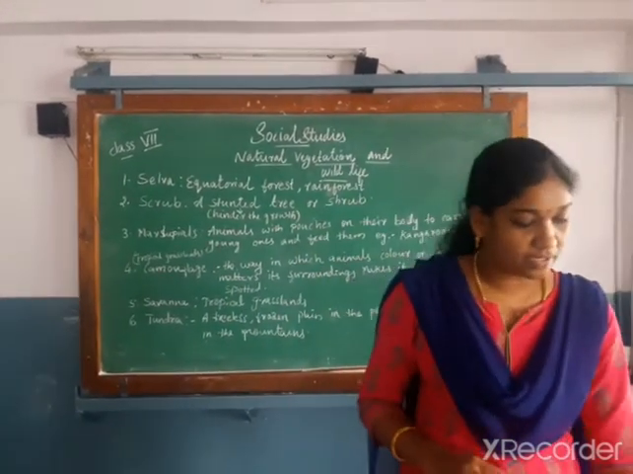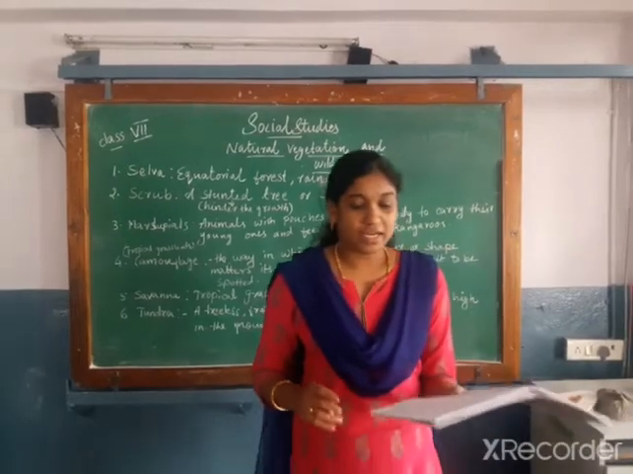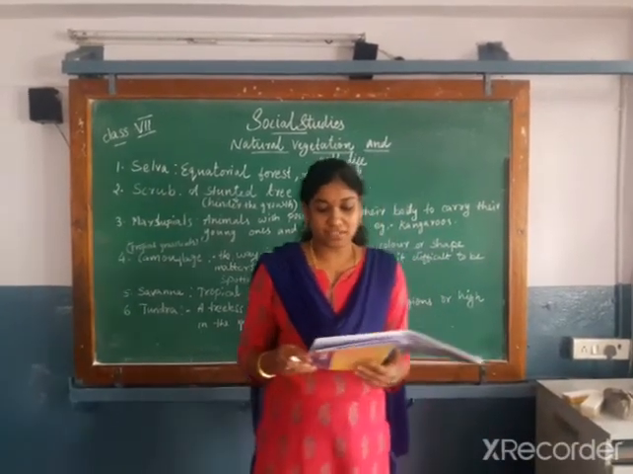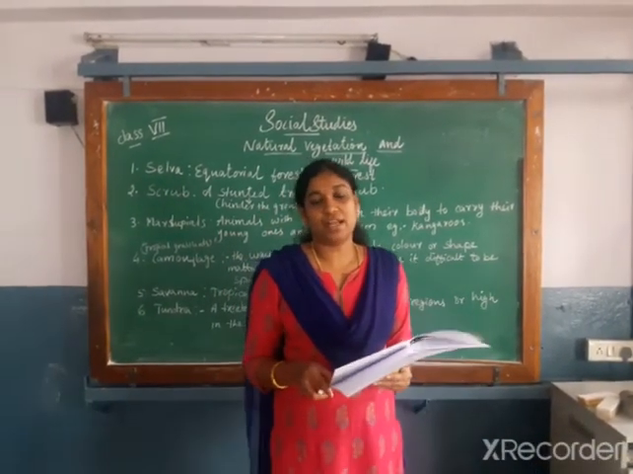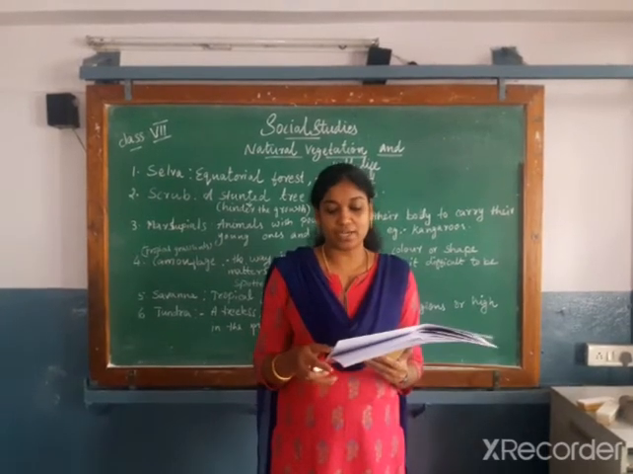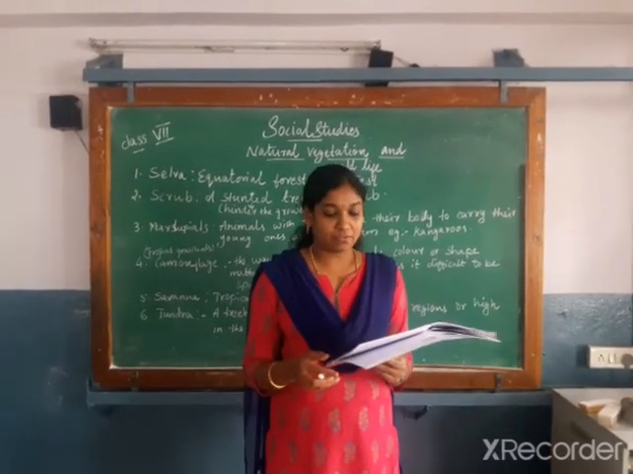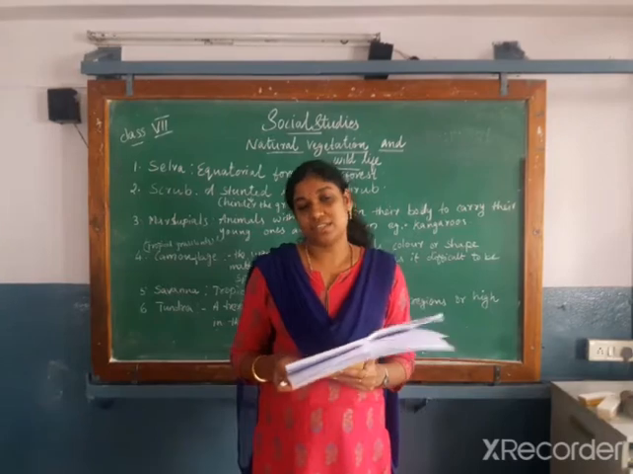Children, I am giving you one map activity also that I sent through WhatsApp. The map activity is you have to take the political outline map of the world, and you have to find out some biodiversity hotspots.